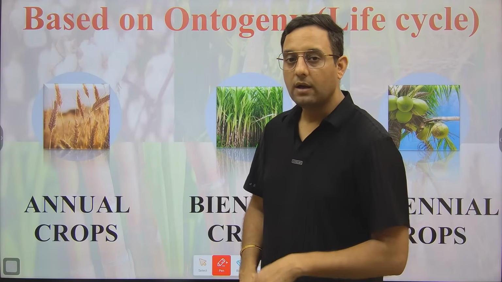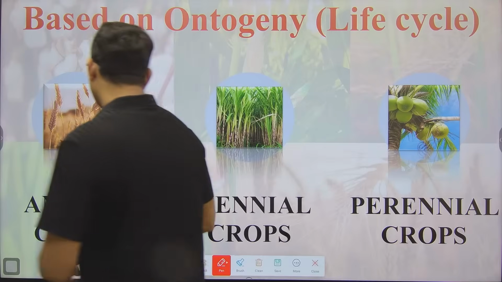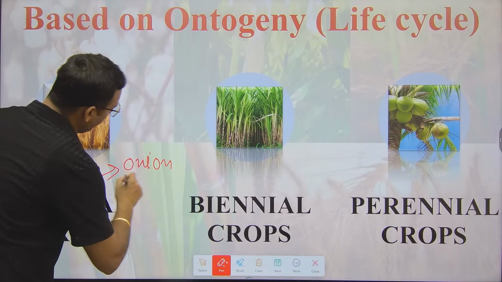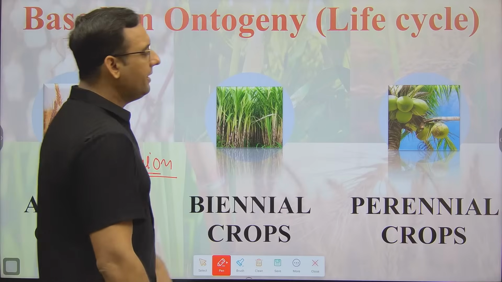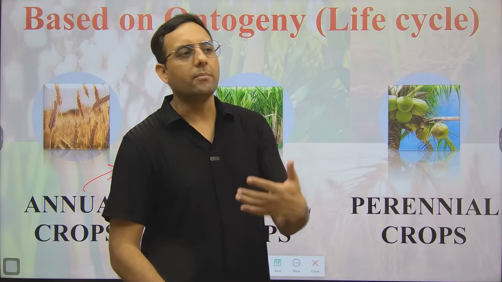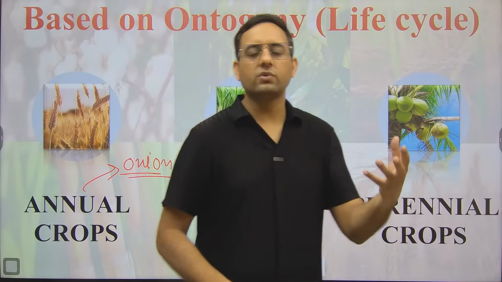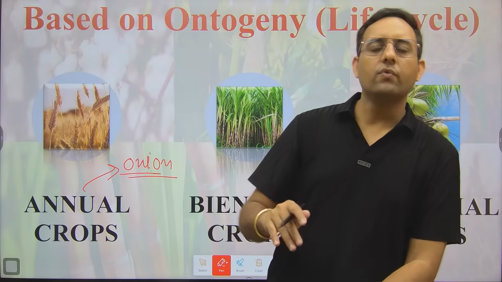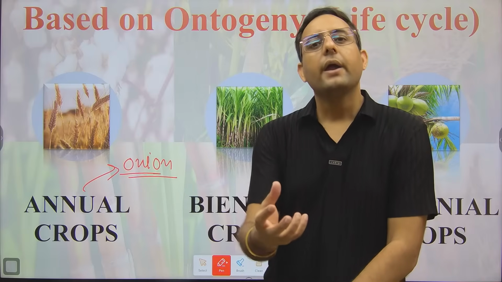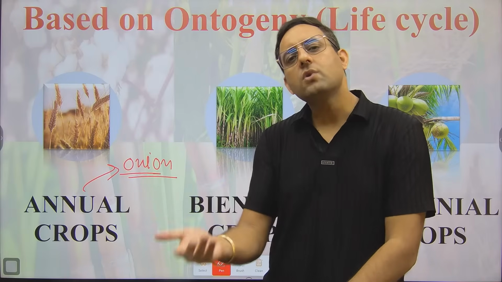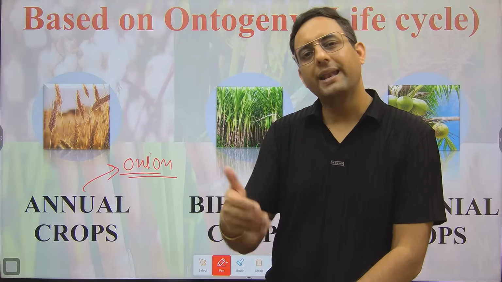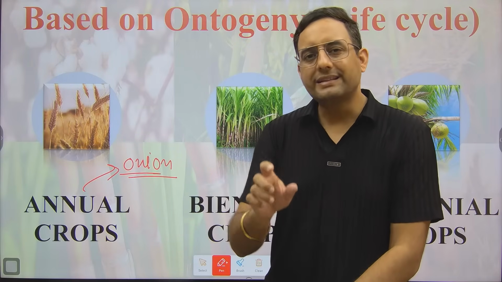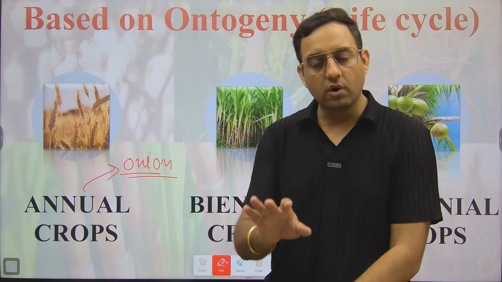Like onion. I just want to ask you about onion. Can I say that onion is an annual crop? Because earlier I said rice and wheat are annual crops. But onion, I used to grow onion in my house in the village. There we have a kitchen garden and we used to grow the onion there. When we grow within one cycle, it produces the bulb and we harvest that onion. Once the bulb, the commercial part, is produced, we harvest it, and this is happening within one season. So can I call onion annual?